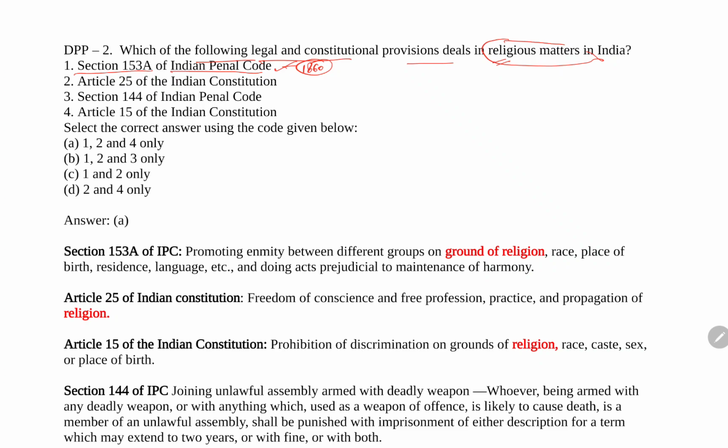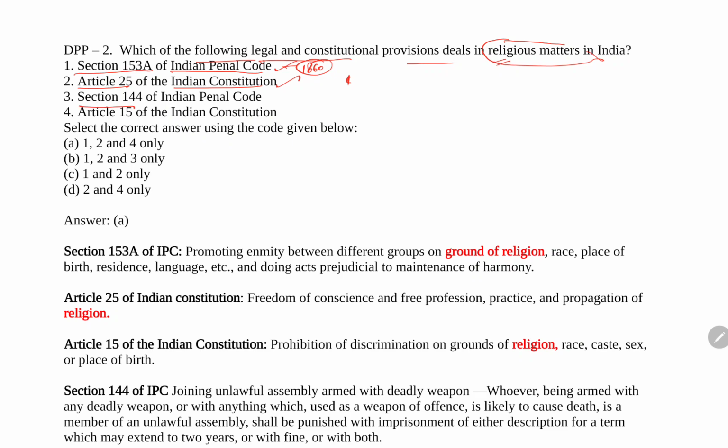It says कि if you are inciting some sort of matter on the basis of religion, तो religion के basis पे if you are inciting some sort of matter, it comes under Section 153A of the IPC. Next is Article 25 of the Indian Constitution. This is also correct. Article 25 deals with religion, that you have the freedom of conscience and freedom to profess religion. So from here, statements 1 and 2 both are correct.